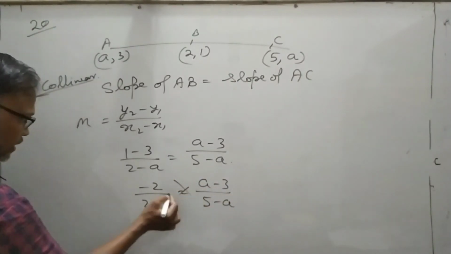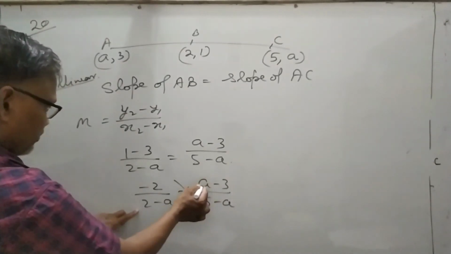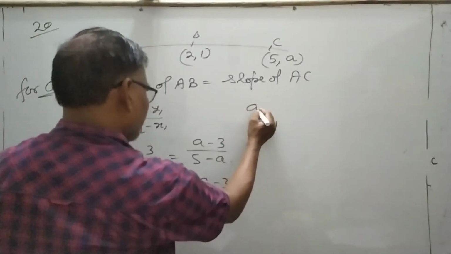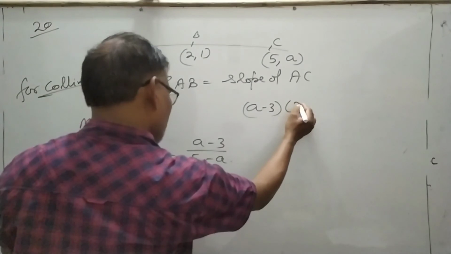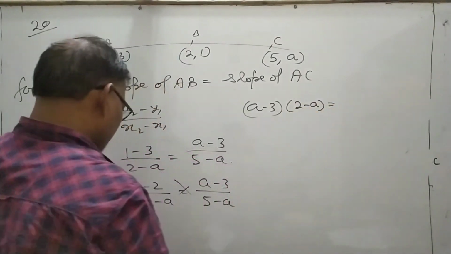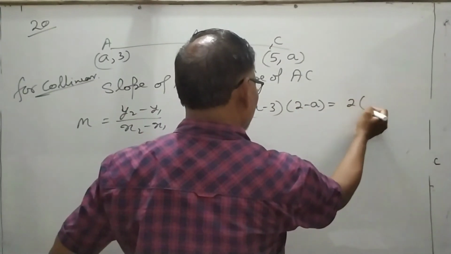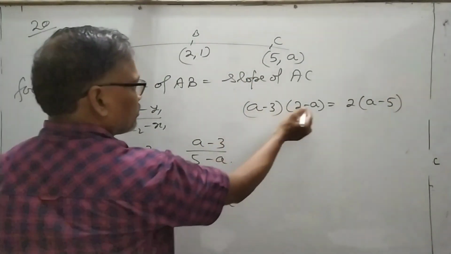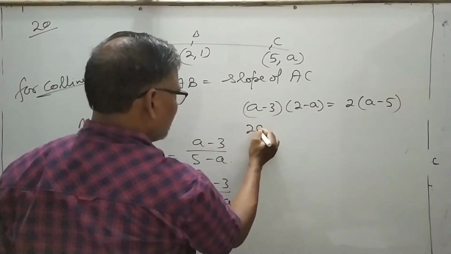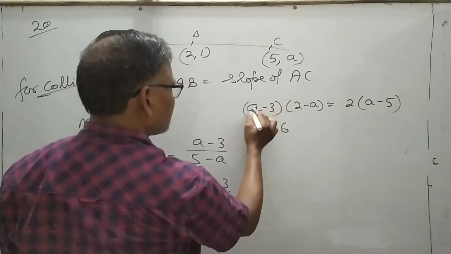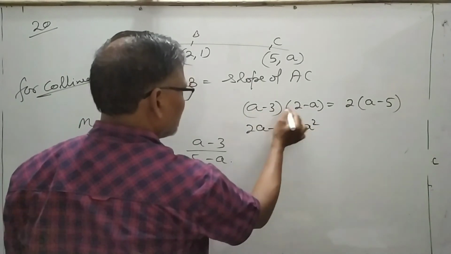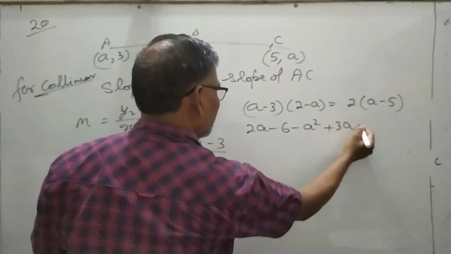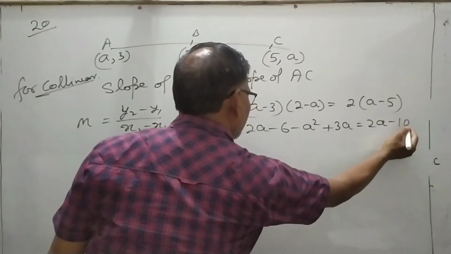Cross multiplication: minus 2 into (5 minus a) is equal to (a minus 3) into (2 minus a), that is, (a minus 3) into (2 minus a) is equal to 2 into (a minus 5). Multiply this minus into this. So after multiplication, 2a minus 6 minus a square plus 3a is equal to 2a minus 10.